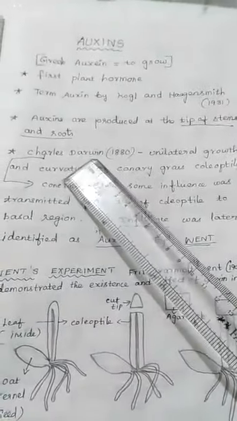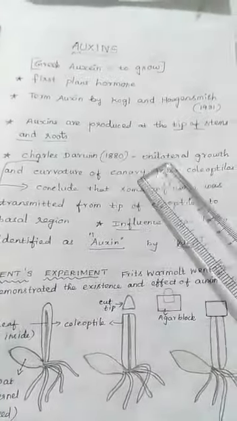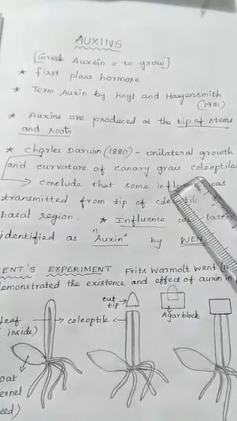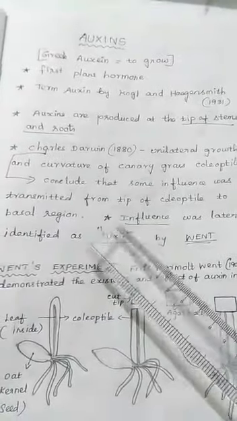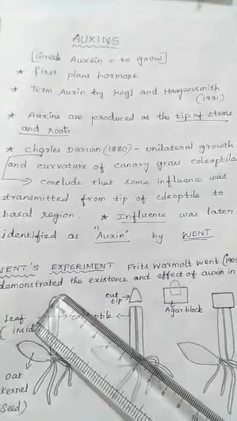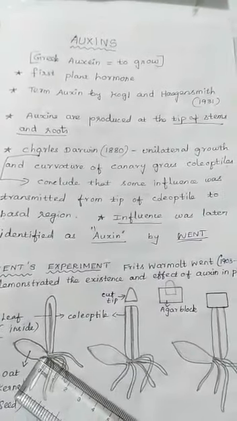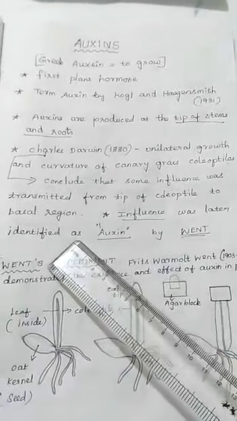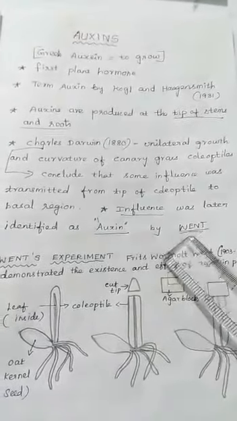Charles Darwin confirmed the unilateral growth and curvature of canary grass coleoptile, and he concluded that something is transmitted from the tip of the coleoptile to the basal region. That something was later identified as auxin by the scientist Went.